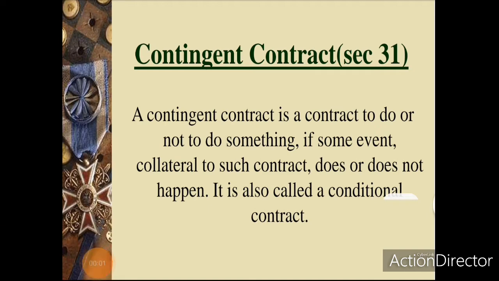So we can say that a contract is said to be contingent when its performance depends upon the happening or non-happening of a future event. In other words, a contingent contract is one in which the performance becomes due only upon the happening of some future event. Contingent contract is also called a conditional contract.